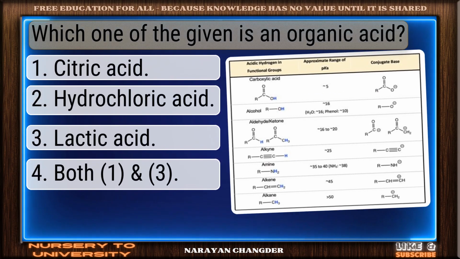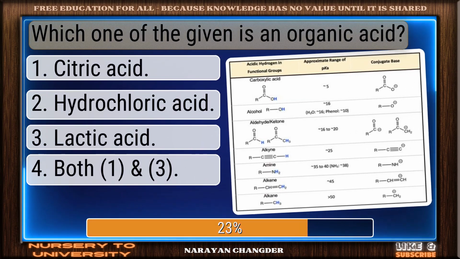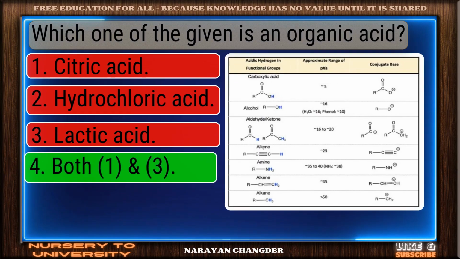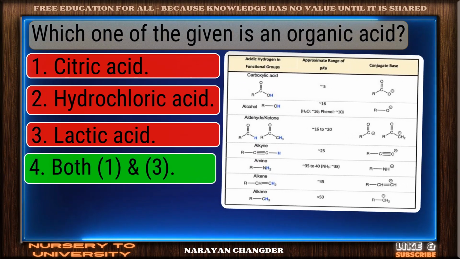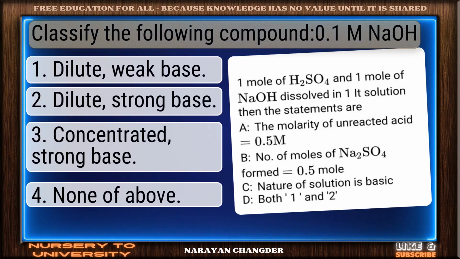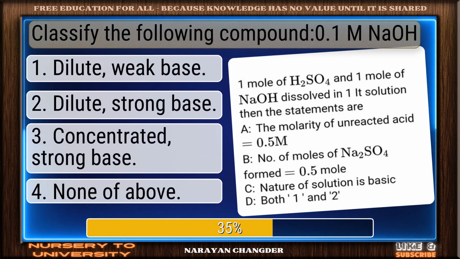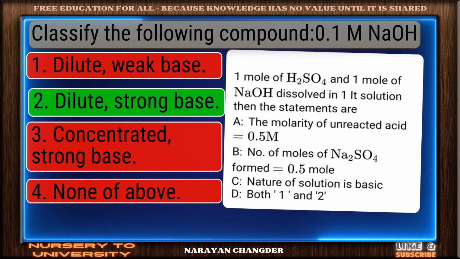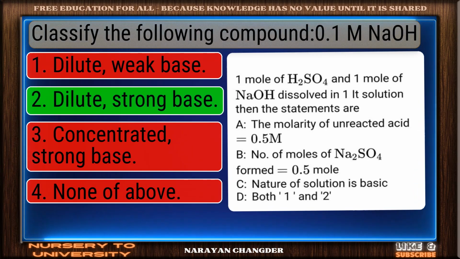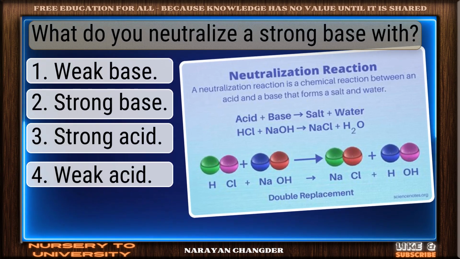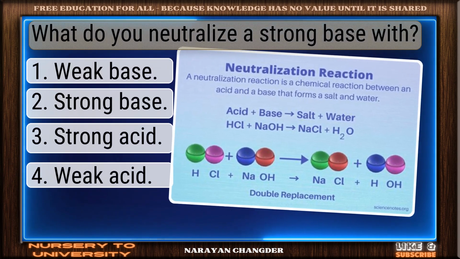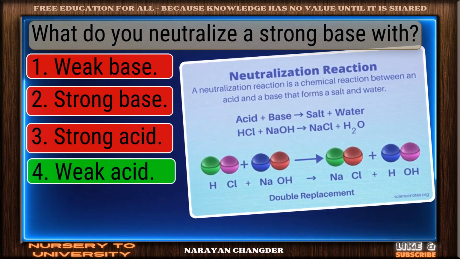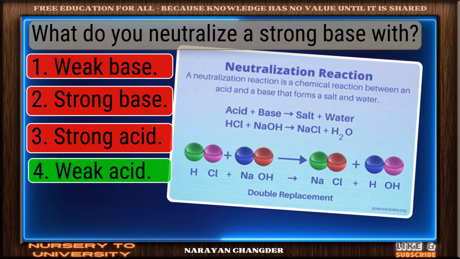Which one of the given is an organic acid? You're right. Both then is the correct answer. Classify the following compound 0.1 M. Nice selection. Dilute, strong base is the correct and valid answer. What do you neutralize a strong base with? Good job. Weak acid works well here.